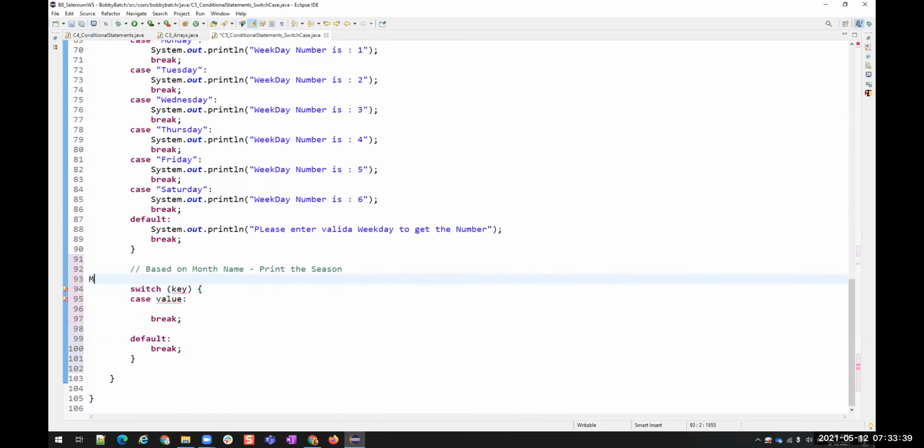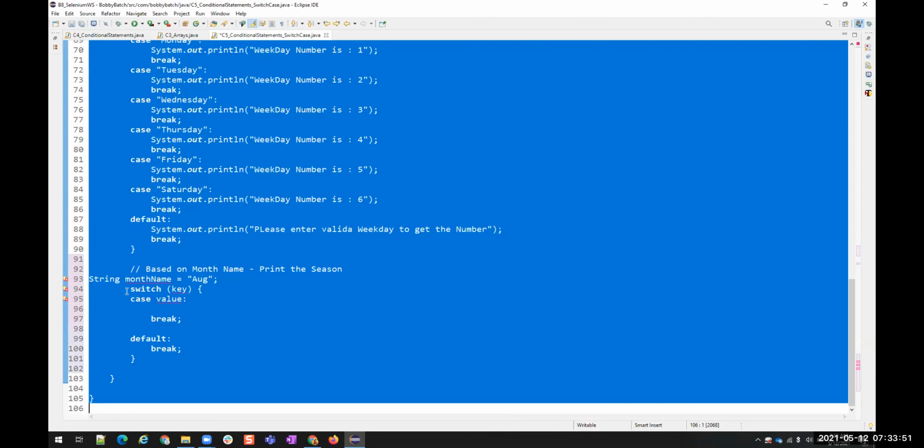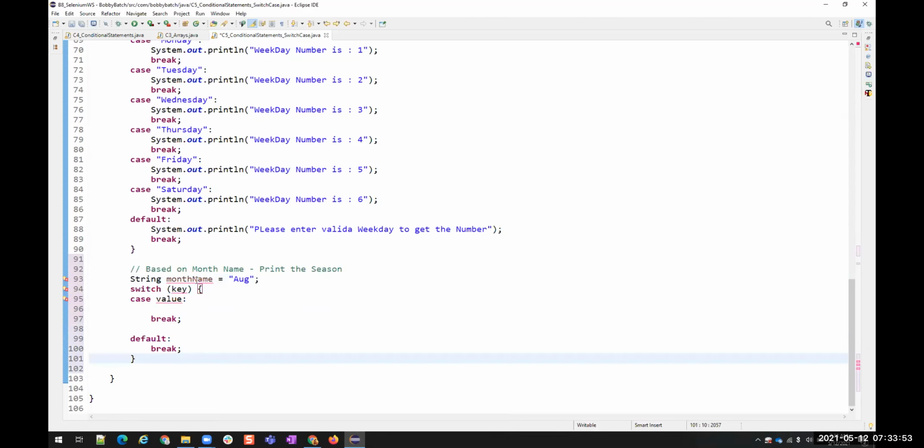So here again, I am going to pass a month name string. Month name is equal to some month, whatever month we want to give here. I'll say August. We want the name for the season. This is my key here.